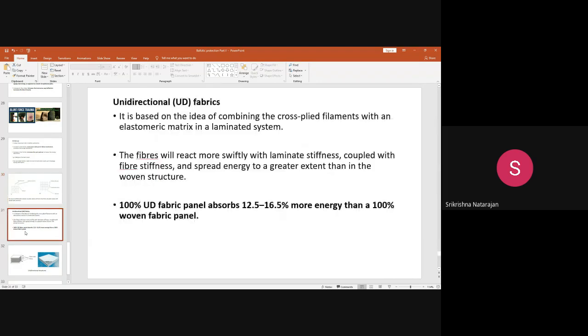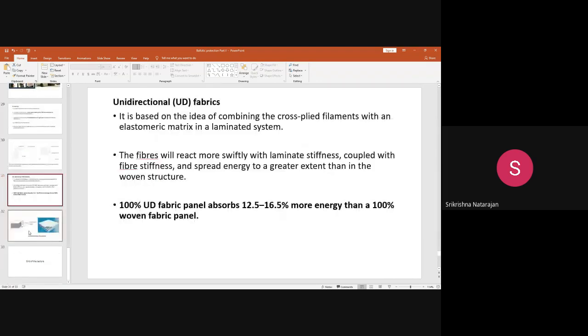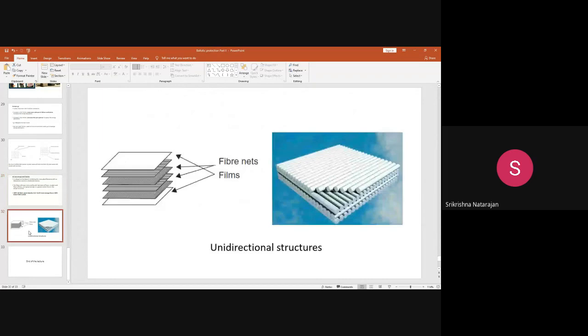Next is the unidirectional fabrics. This is actually a composite where you combine cross-plied filaments with a matrix, where the cross-plied filaments are the reinforcement. You combine it with a matrix to form a laminate. These composite structures are very effective, especially the unidirectional composites, where the alignment is in one direction.